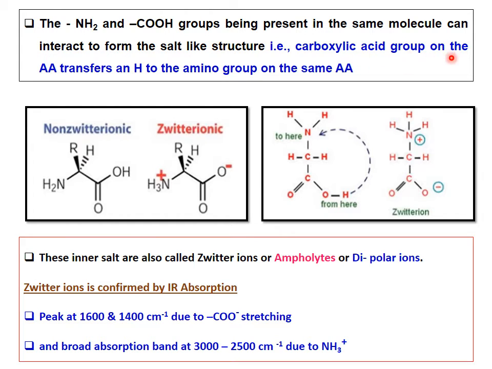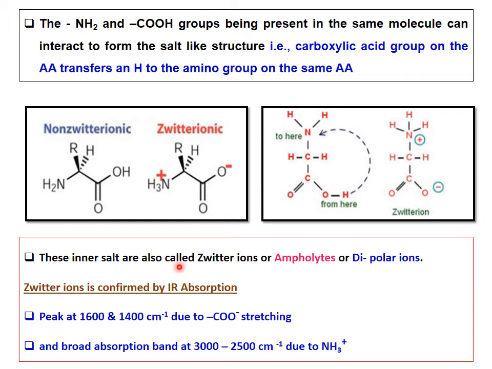The acid group on the amino acid transfers the acid hydrogen to the amino group on the same amino acid. So it transfers hydrogen to the amino group. What happens? It becomes a negative charge, COO minus, and the nitrogen group becomes a positive charge. So it forms one positive charge and one negative charge. We call this an inner salt.